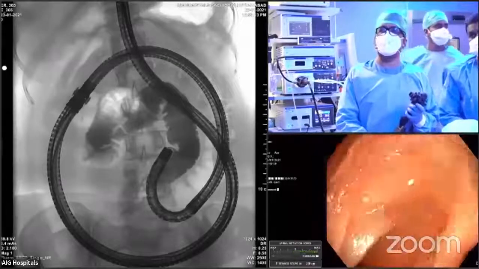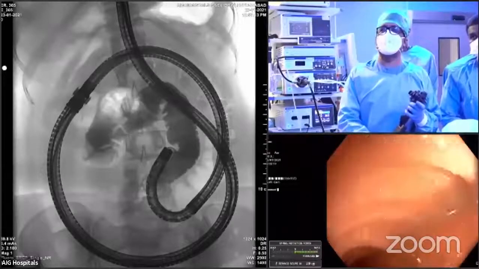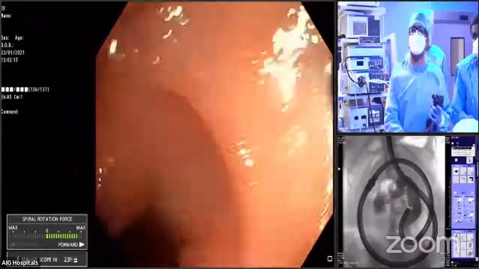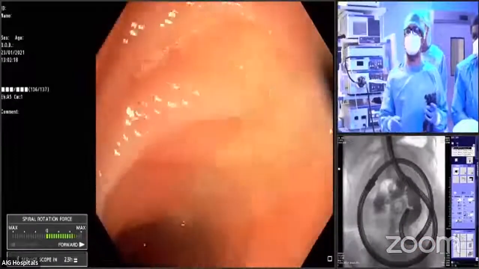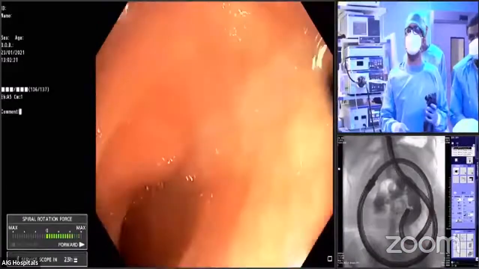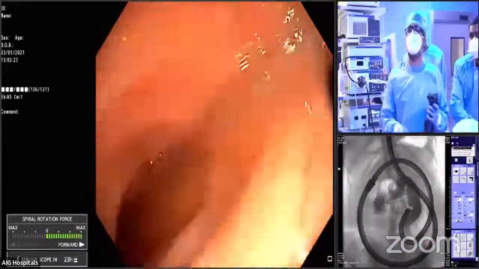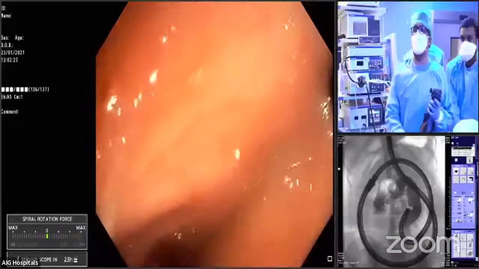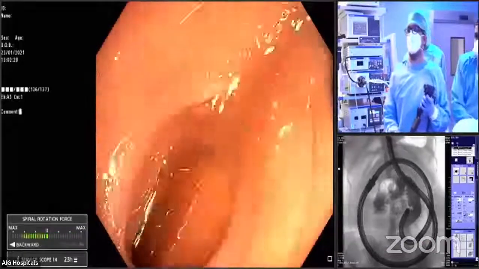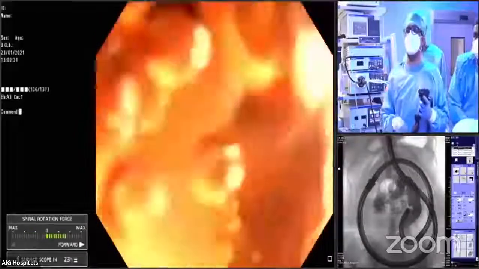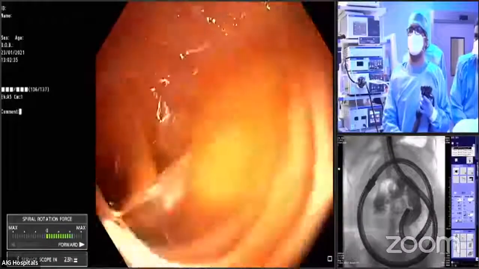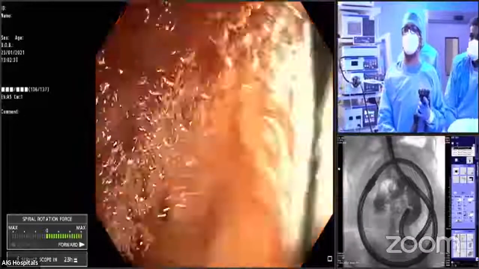Now again, you can see how fast it is going. That's what I'm saying. Sometimes you have to go back like a spring. You have to come back to move forward. You can see I'm just going down, and you can see the yellow, amber colored fluid. That is classical of terminal ileum.